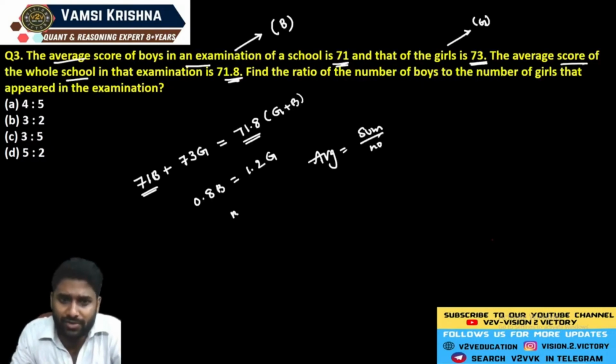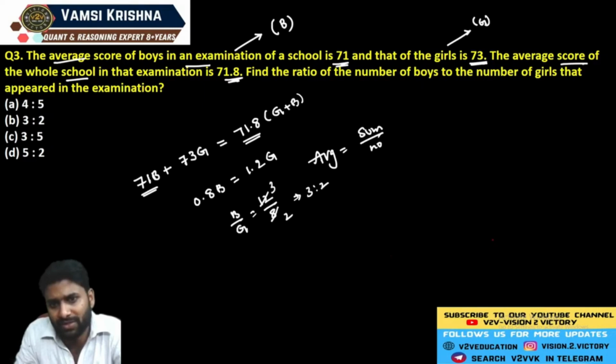See, here the boys to girls ratio is exactly equal to 12 divided by 8. 4 threes, 4 twos. Here the respective ratio is 3 is to 2.